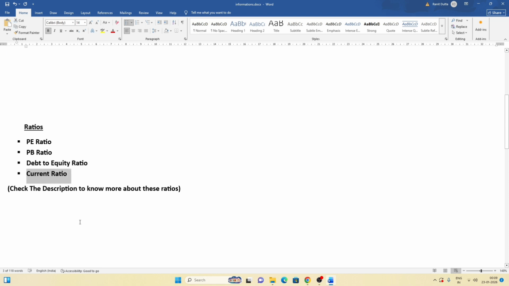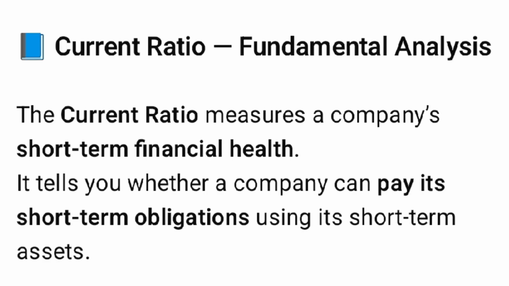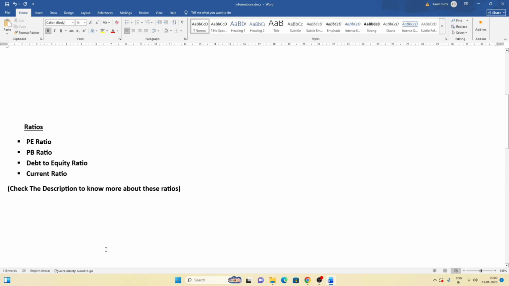I don't describe the ratios in detail, I just tell the definition. If you want to know how to calculate them and some key points, make sure you check the description. So let's come to current ratio. Current ratio measures a company's short-term financial health. So these are the 4 ratios you have to learn.